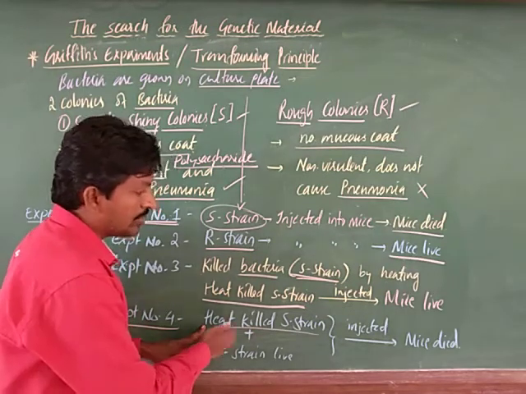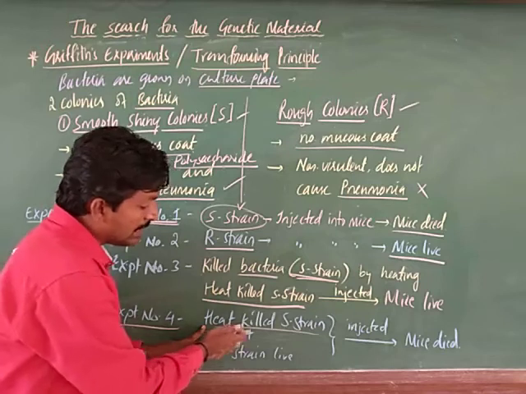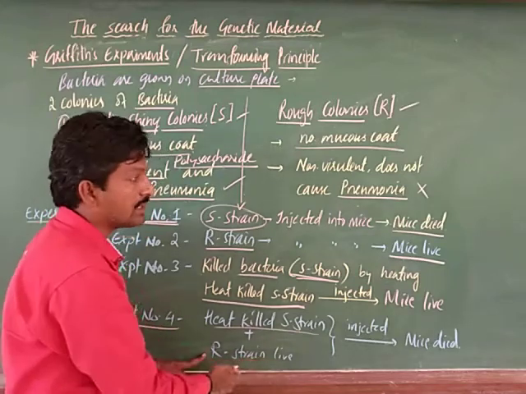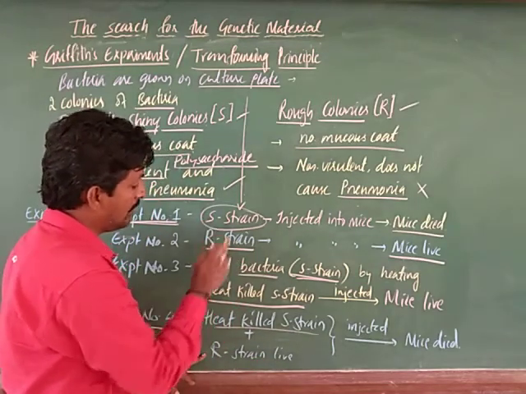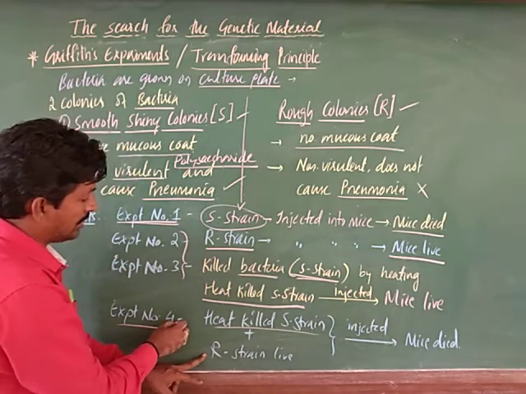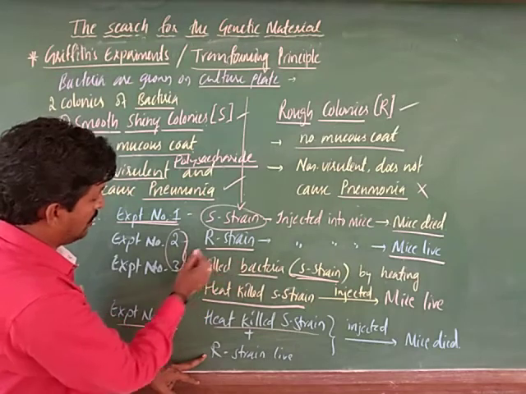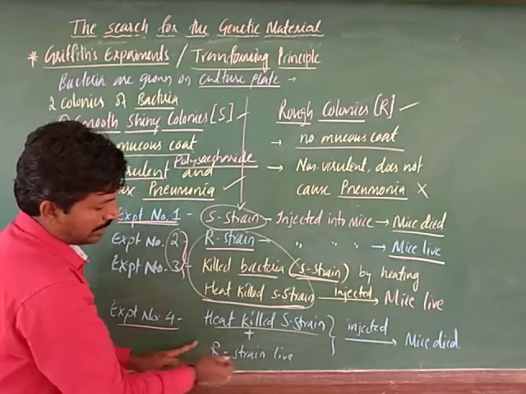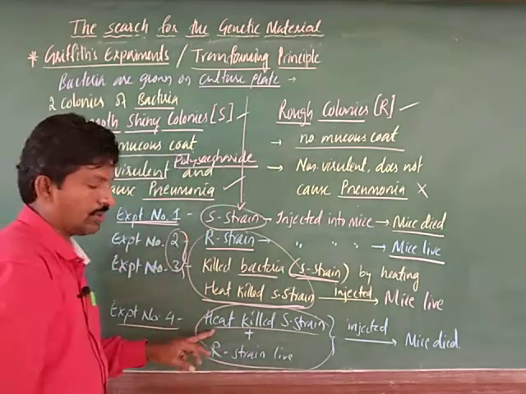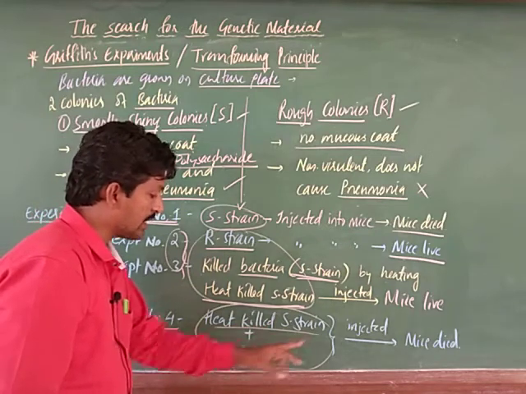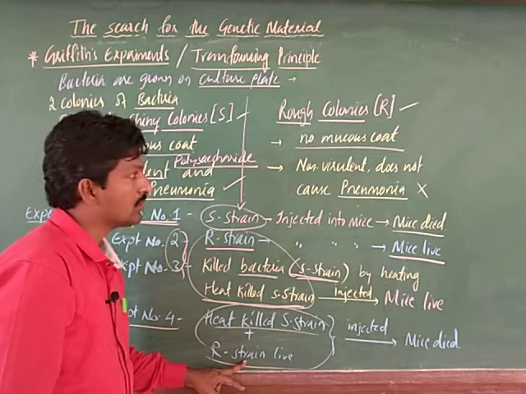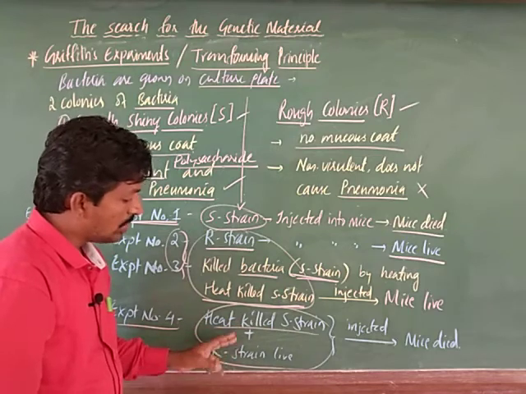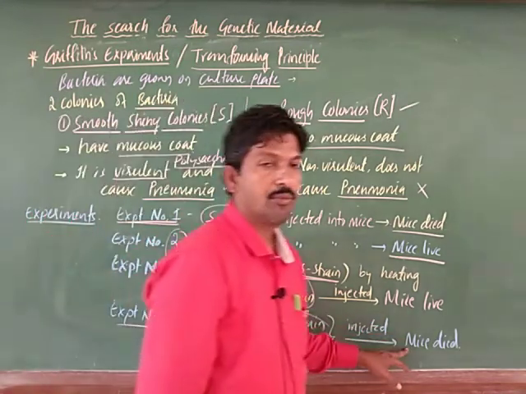Here we have heat killed S strain, and live R strain in the second experiment, and the third experiment. The fourth experiment is nothing but a combination mixture. Both of these are used here, heat killed S strain and live R strain, both mixed. I have written it here again. This mixture contained heat killed S strain plus live R strain. There is no need to kill the R strain here. Both are mixed and injected into mice.